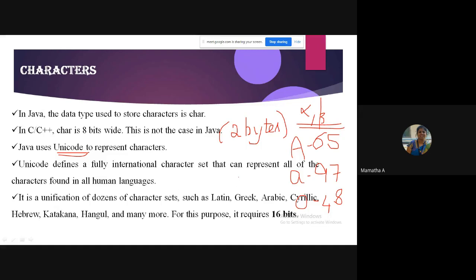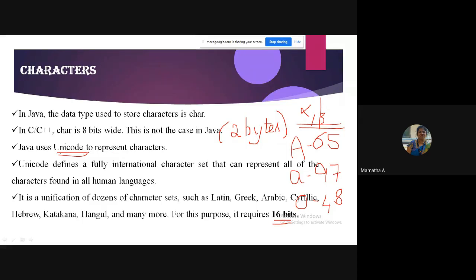ASCII has only 256 values, and Unicode has more than that, so it requires 16 bits. In your exam, they might ask you to justify why char has 2 bytes. You can answer that it is because Java uses Unicode to represent characters.